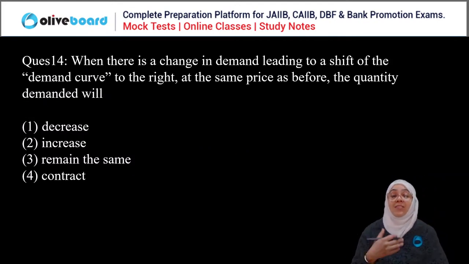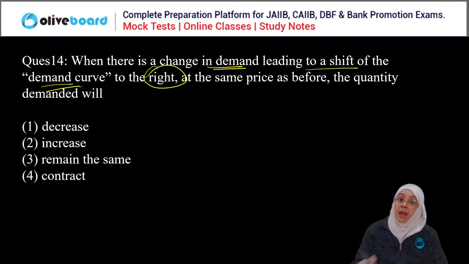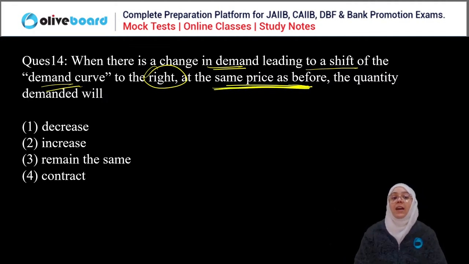Next question. When there is a change in the demand leading to a shift of the demand curve to the right at the same prices before, the quantity demanded will increase, decrease, remain the same, or contract. Very easy. Read out and answer this question, everyone. You have to understand what the question is asking, and then answer it.